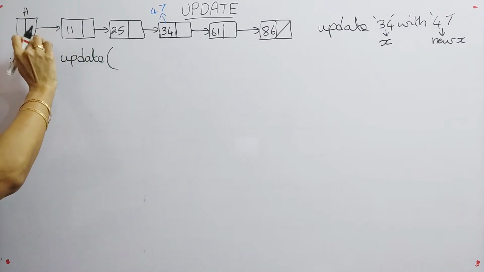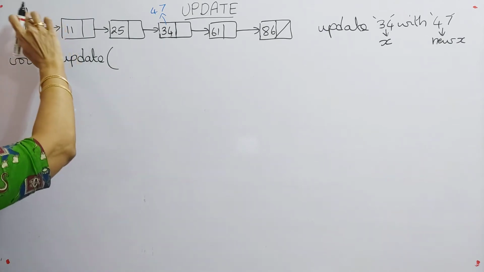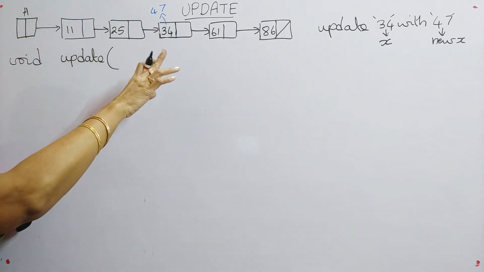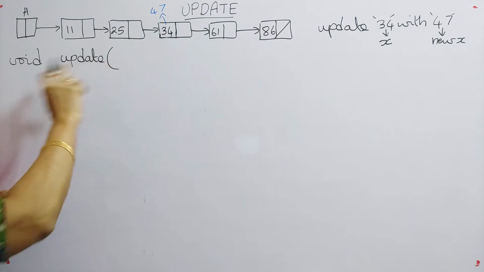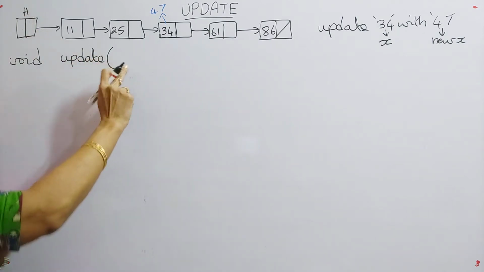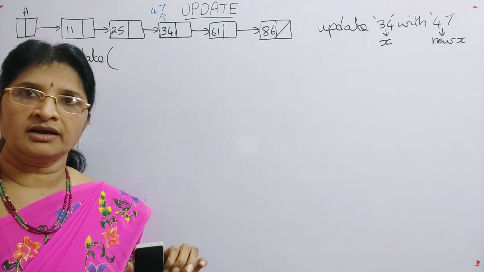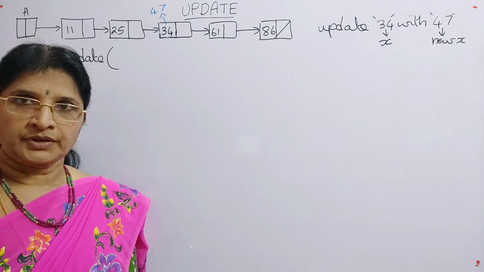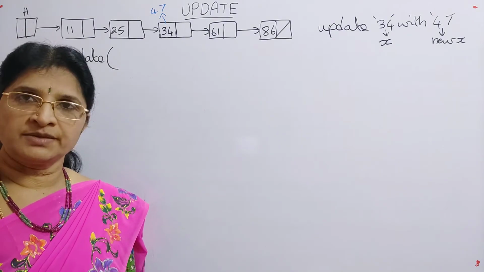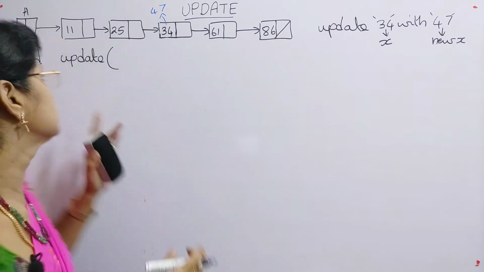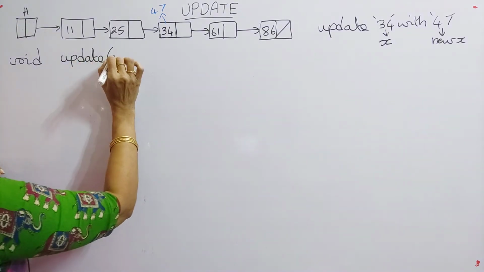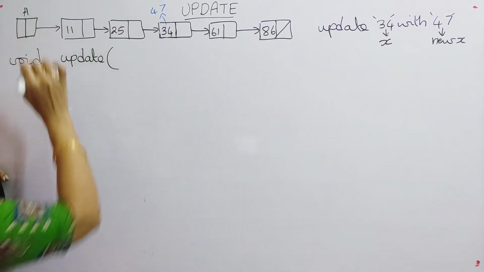The list is contained in the variable h, so without h we cannot perform anything. So the first parameter we have to pass is h.